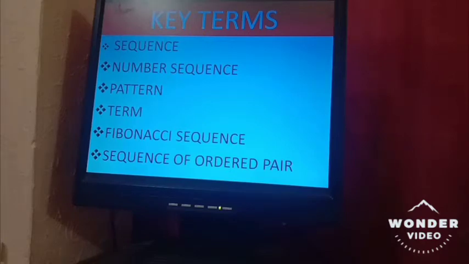number 1, sequence; number 2, number sequence; number 3, pattern; number 4, term; number 5, Fibonacci sequence, that is our actual topic; and the last one is sequence of ordered pair. So the main topics are Fibonacci sequence and sequence of ordered pair. But in this video we will learn about Fibonacci sequence. But before moving toward Fibonacci sequence, we learn or recall some definitions of sequence, number sequence, pattern and term.